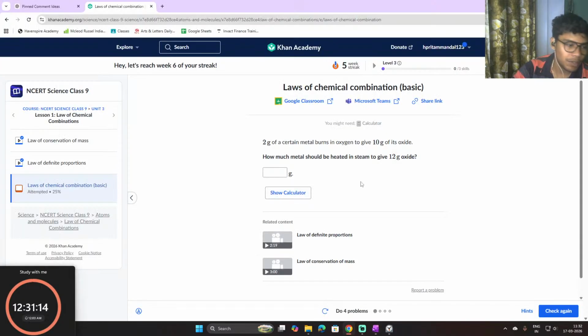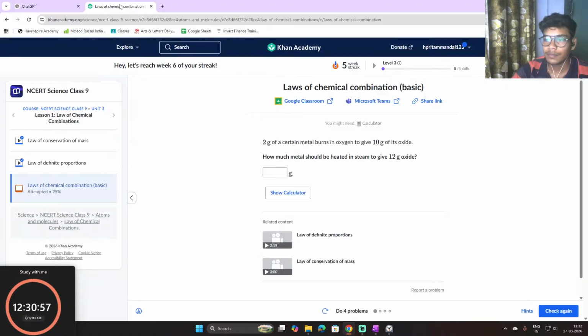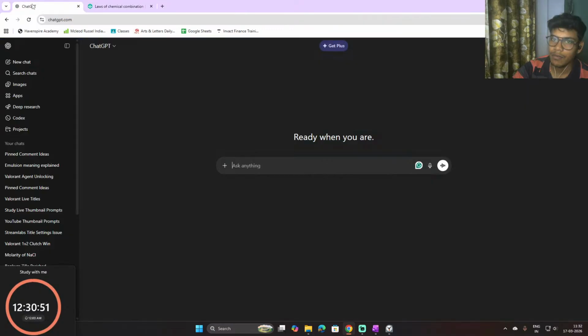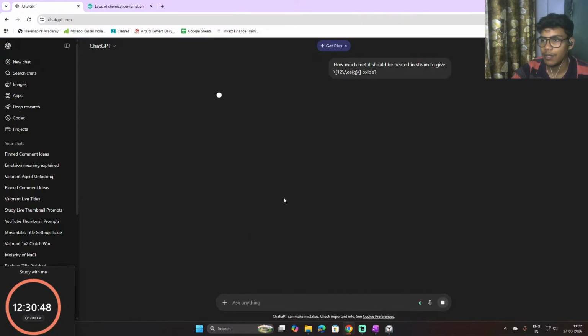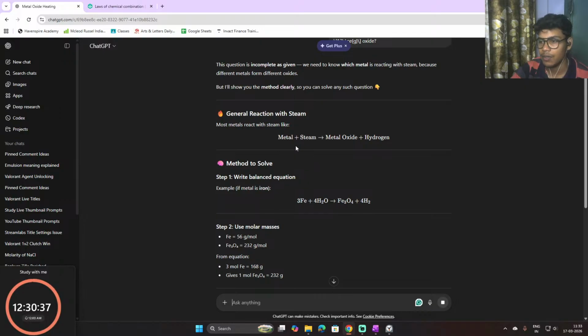So if we need to calculate it, first we need to, for this, I think I have to use ChatGPT. I have to know the rule, how to do it. So if I paste it here, it will give me not answers, but the rule of how to do it. So metal plus steam equals metal oxide plus hydrogen. We all know the general reaction: if you do metal plus steam, then you get metal oxide plus hydrogen.